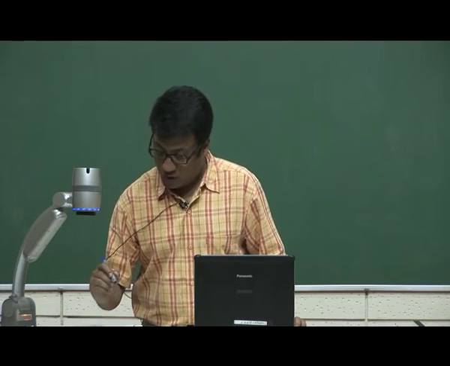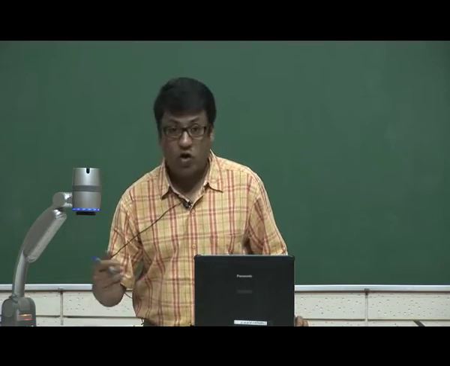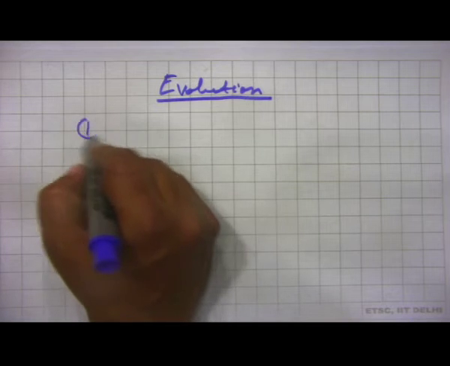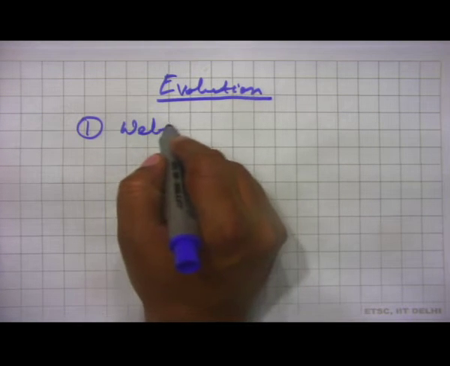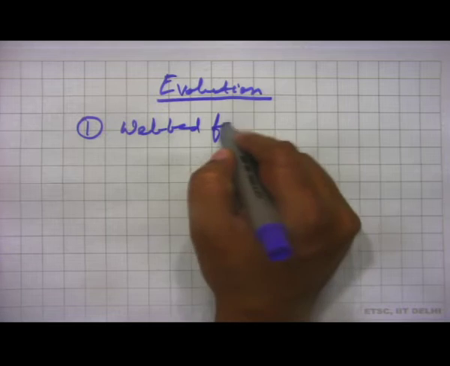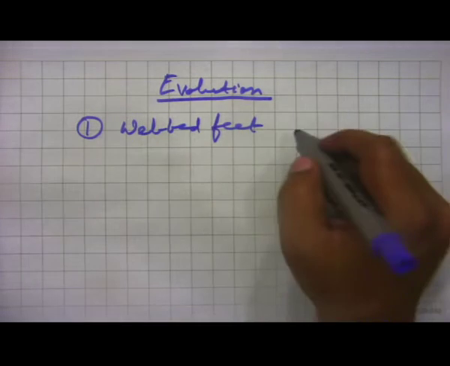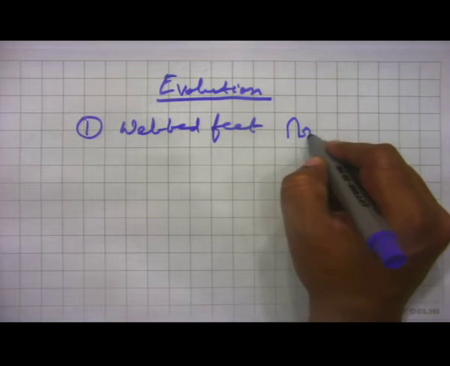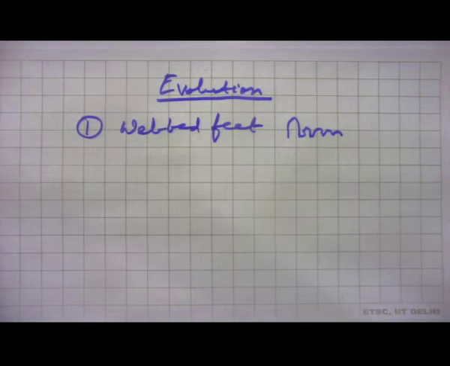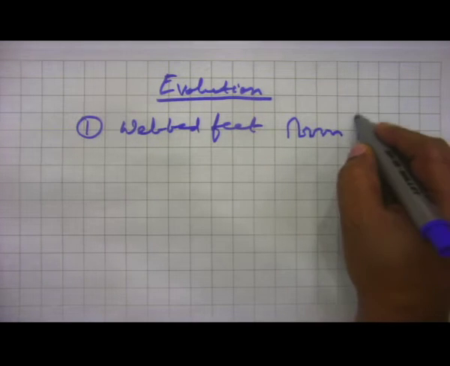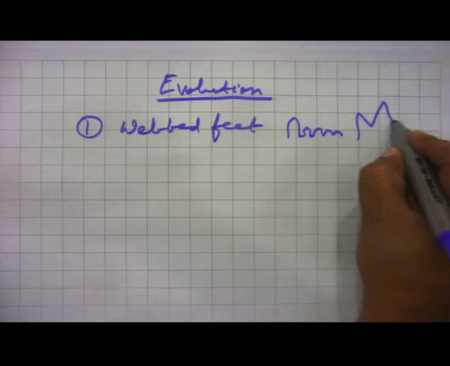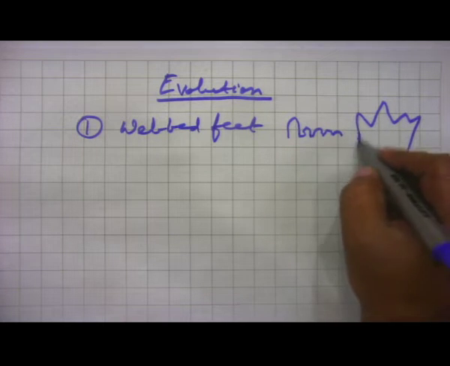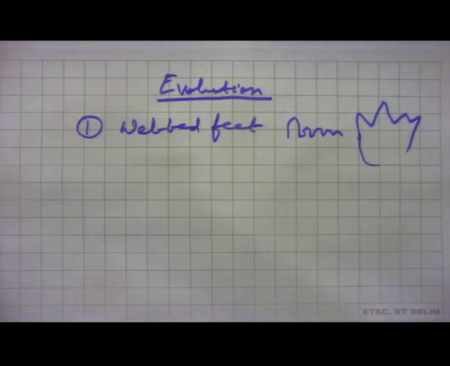There are two groups of people or humans which you see. The first group has webbed feet. This is a phenotype in which instead of having feet with 5 toes, you actually end up having feet which look like this. There is one tribe in the world which looks like this.